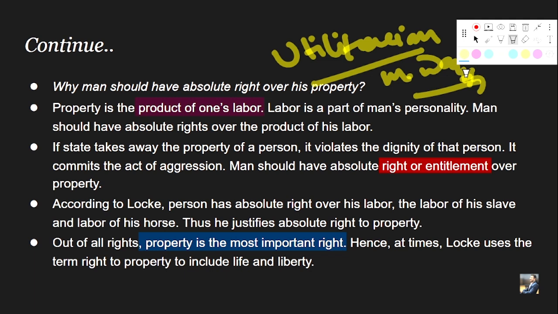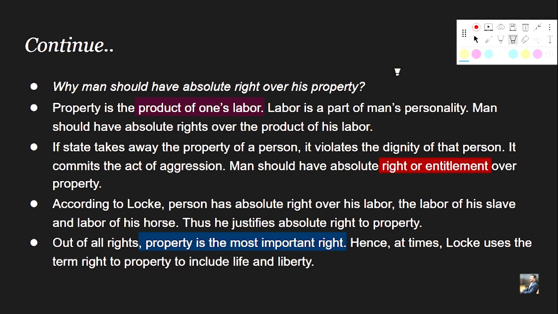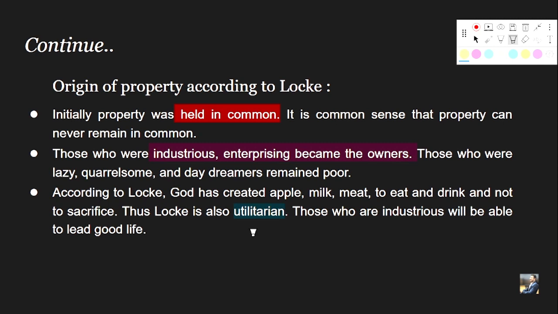Locke is also propounding about, that this is why the right to property becomes an absolute right, because without property life is not worth enjoying. Life and liberty as well is not worth enjoying. That is why sometimes he uses the term property to include life and liberty, right? This is the basic idea behind his concept of property, right? So let's see how the origin of property is being put forward by Locke.